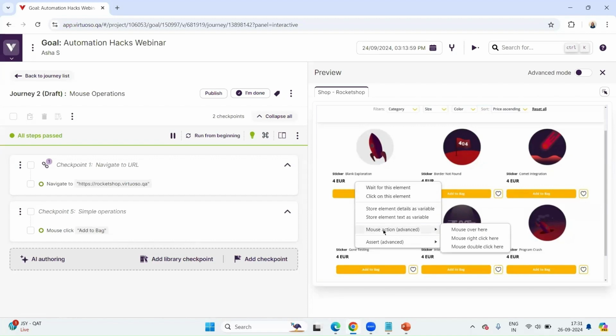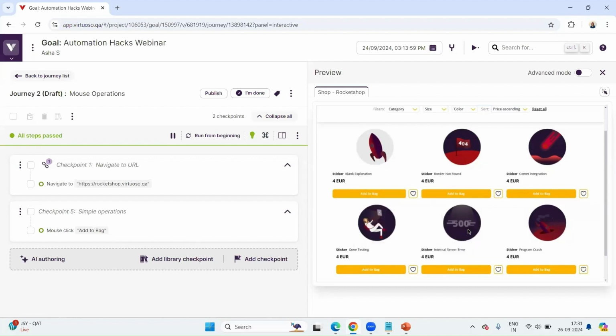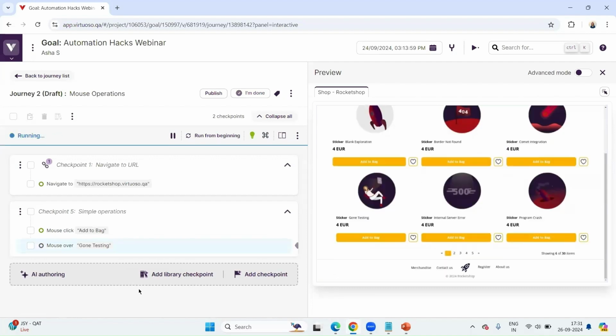And here in the advanced section, you also have mouse over. Let me click on this and see what happens. You can see it in the screenshots also. It has hovered onto this. As you can see, it has gone a little up. The screen has gone up. That means it is hovering on Go Testing.